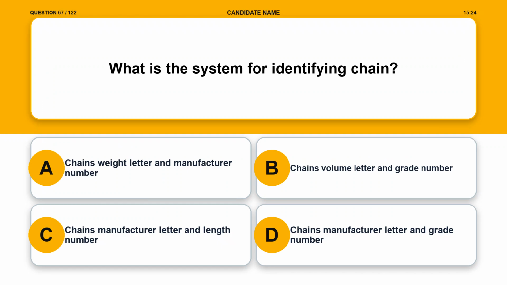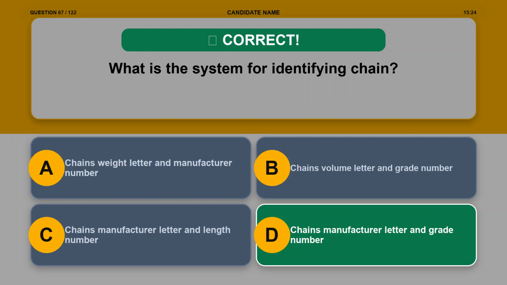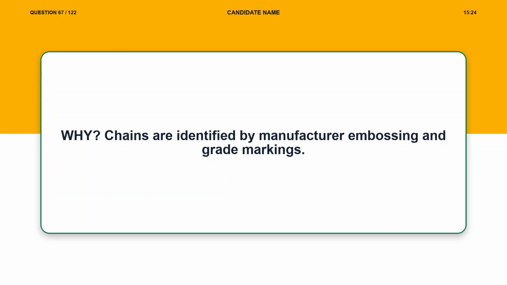Question 67. What is the system for identifying chain? Option A. Chain's weight letter and manufacturer number. Option B. Chain's volume letter and grade number. Option C. Chain's manufacturer letter and length number. Option D. Chain's manufacturer letter and grade number. The correct answer is option D. Chain's manufacturer letter and grade number. Explanation. Chains are identified by manufacturer embossing and grade markings.